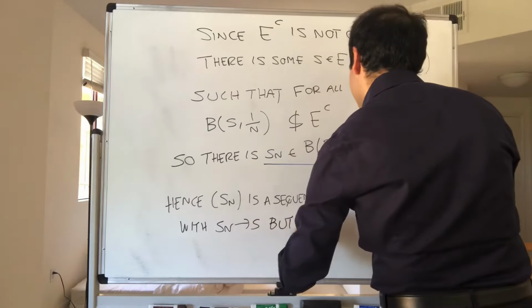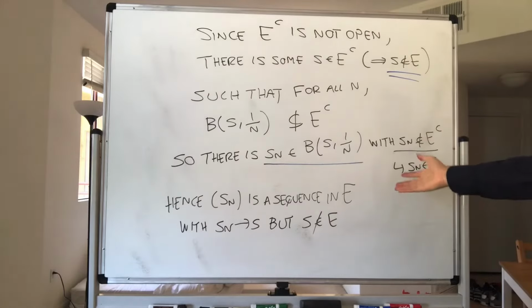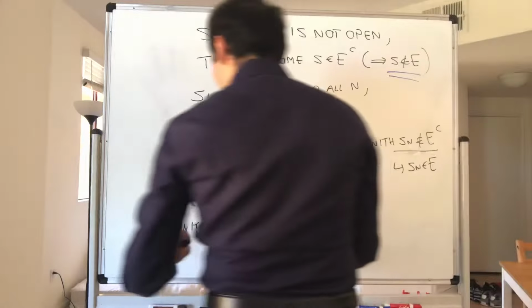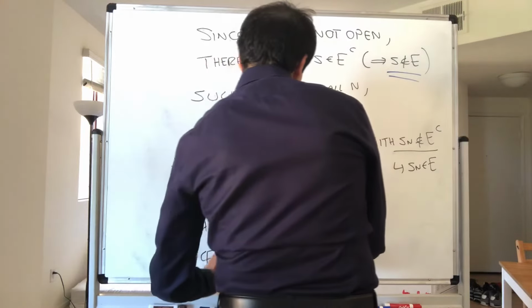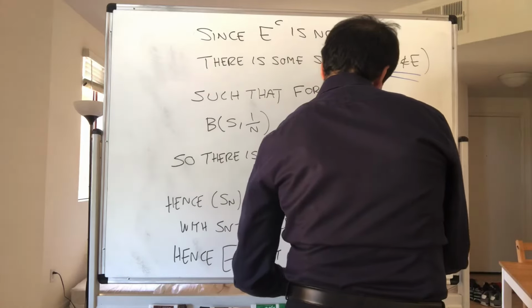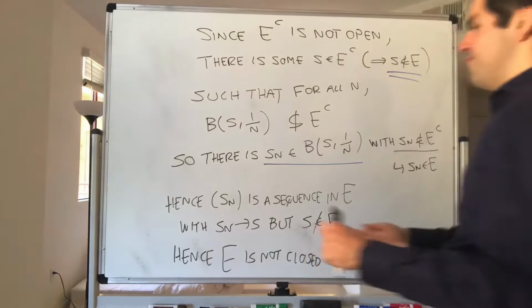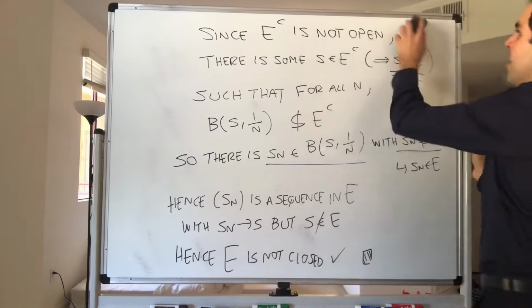S is not in E. And therefore, this is the definition of E not being closed. So, hence, E is not closed. And therefore, this is done, and therefore, the two statements are equivalent. All right.